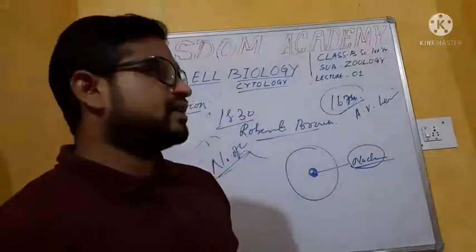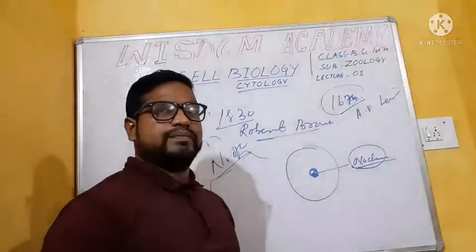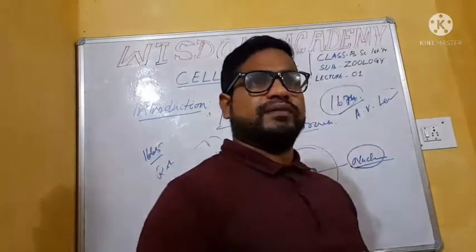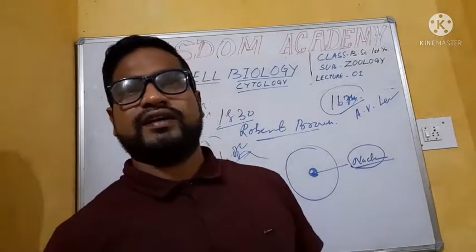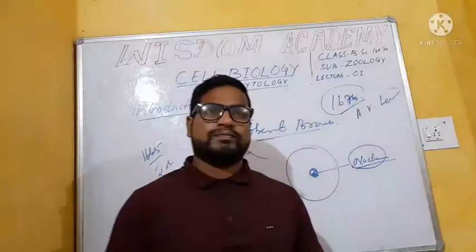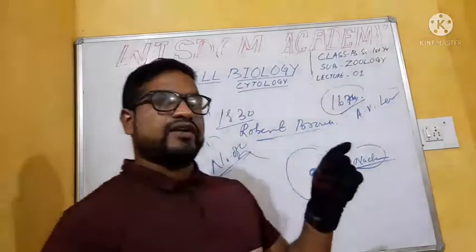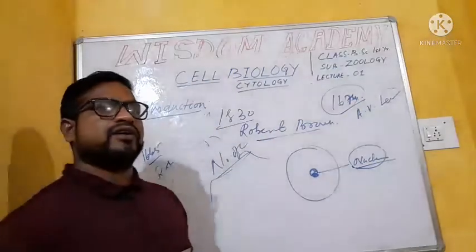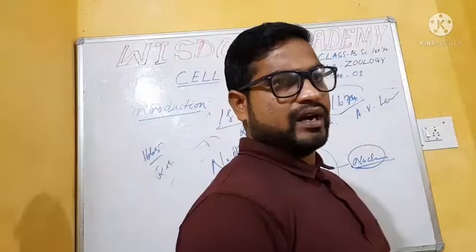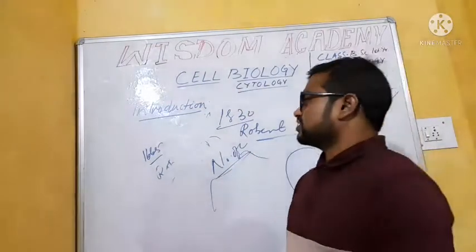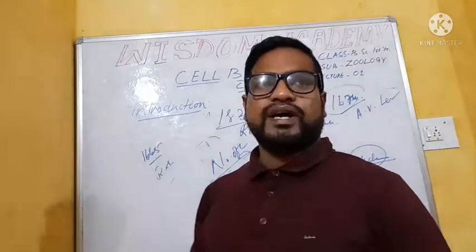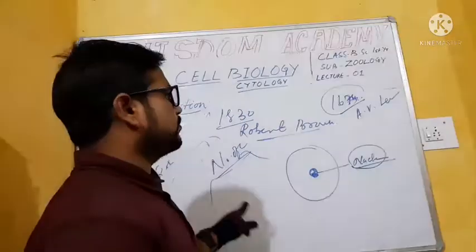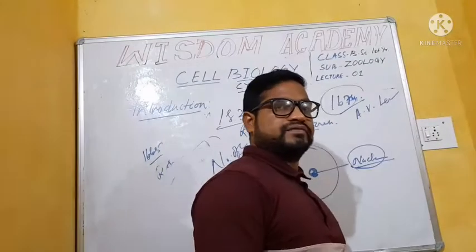Who discovered it first? In 1665, Robert Hooke discovered the cell by taking a self-made microscope and the bark of a cork tree. He also wrote this in his book Micrographia. The term was coined by Robert Hooke, so he is known as the discoverer of the cell.